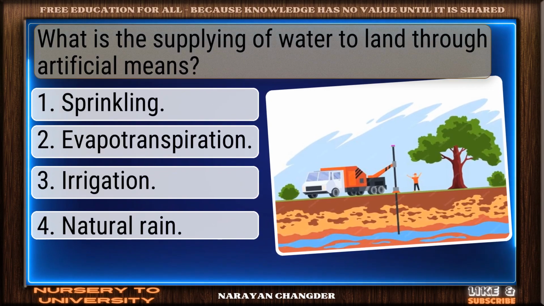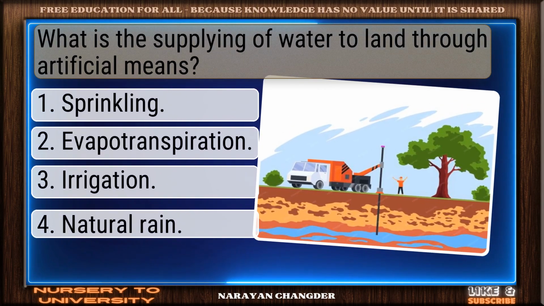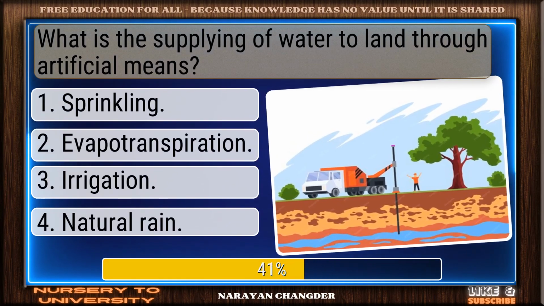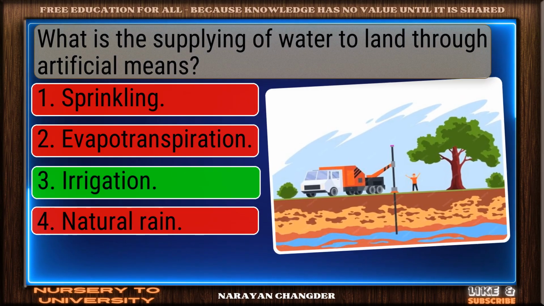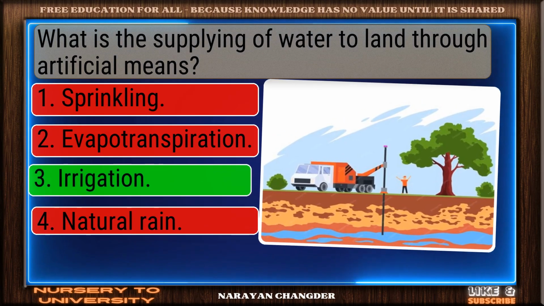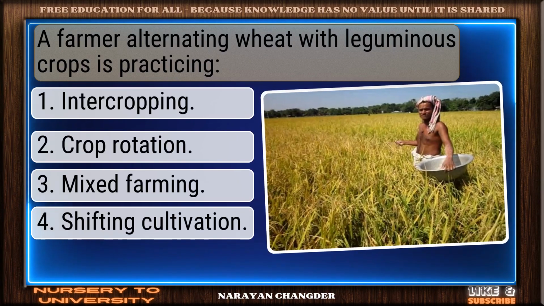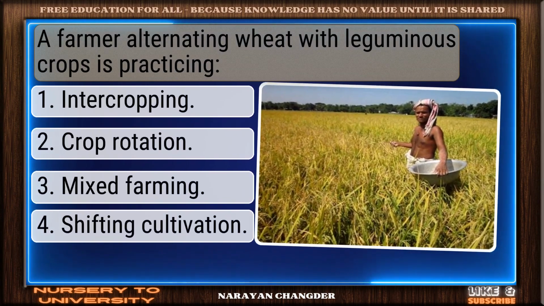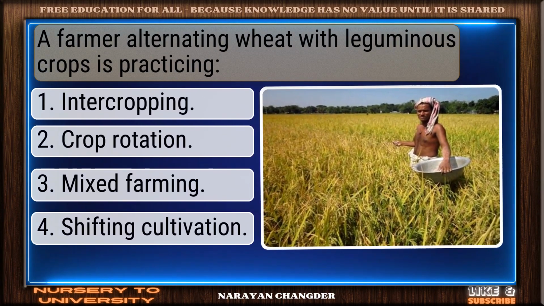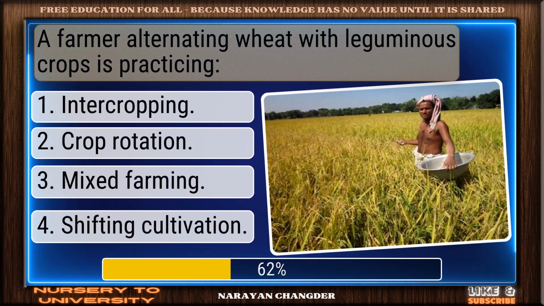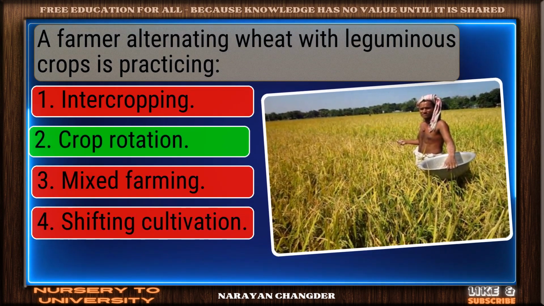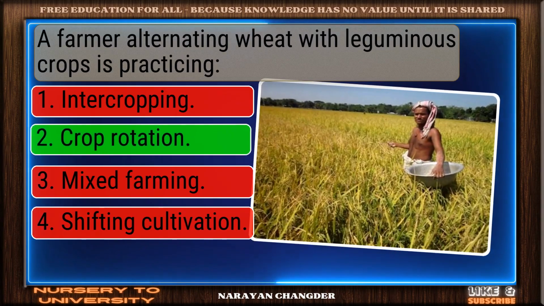Question number 52. What is the supplying of water to land through artificial means? Correct. Irrigation is the right answer. Question number 53. A farmer alternating wheat with leguminous crops is practicing. Well picked. Crop rotation is the correct answer.